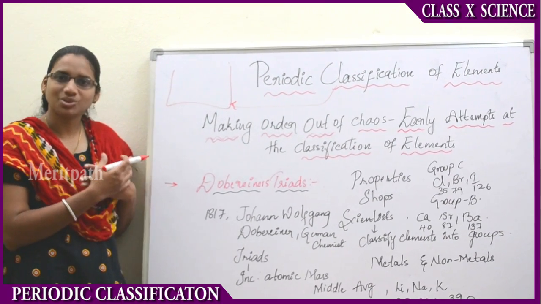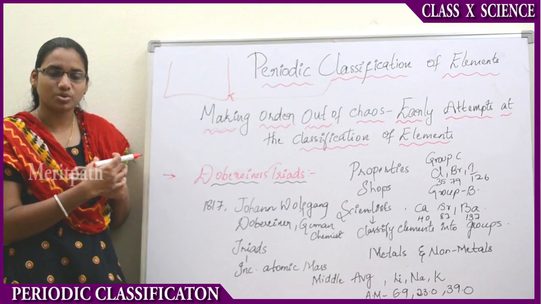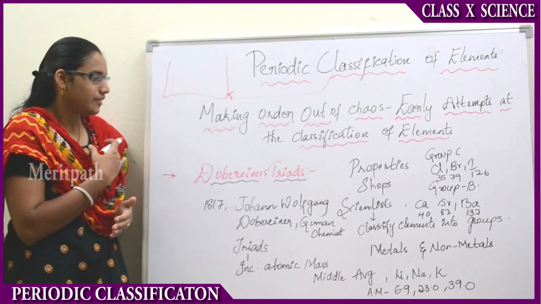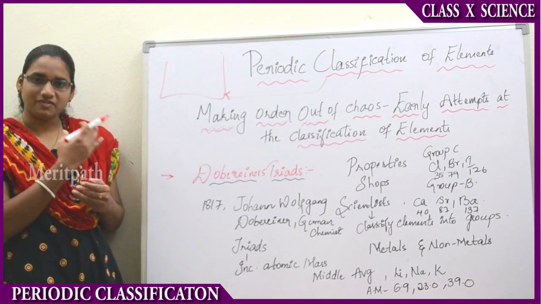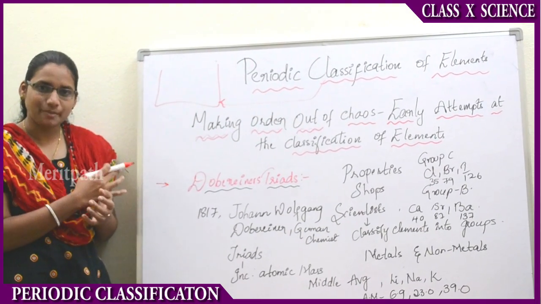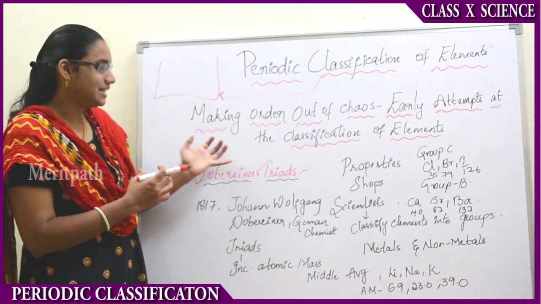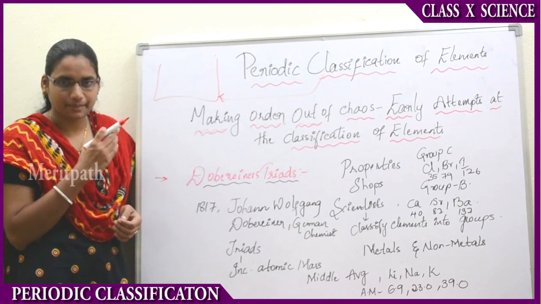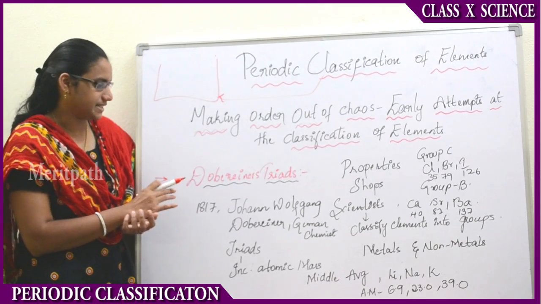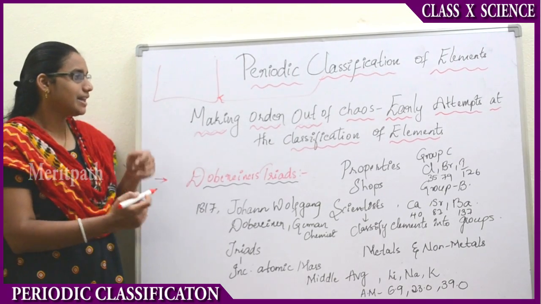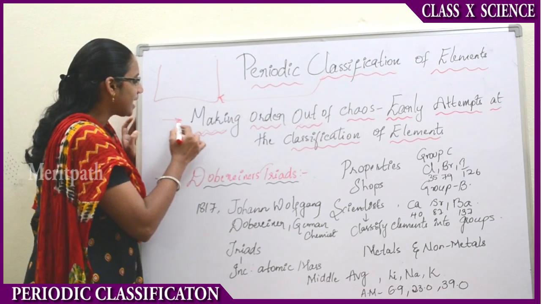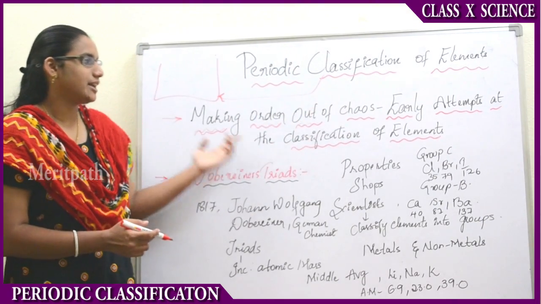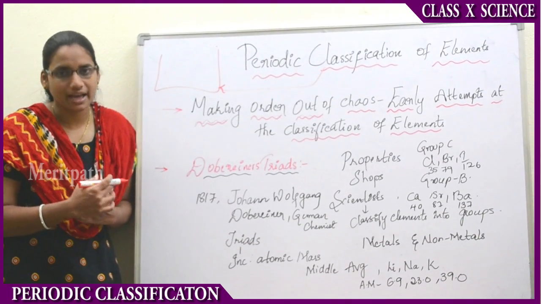Previously we have studied two classifications, that is two groups, metals and non-metals, right? Now there was a further investigation done on these elements, and therefore they did the classification of the elements based upon their physical and chemical properties. Now you will see how to make order out of chaos: early attempts at the classification of elements.